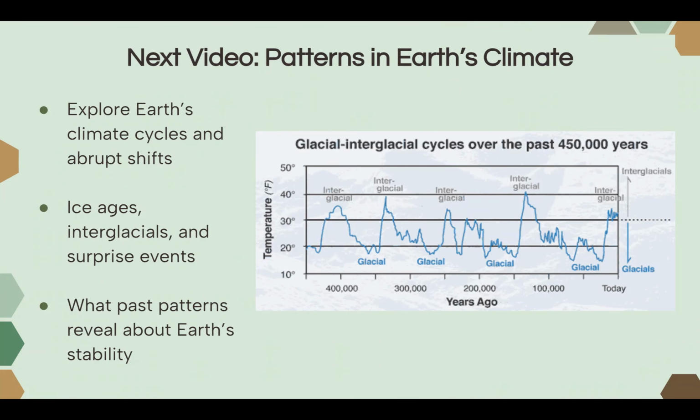So, in the next video, we're going to talk about patterns in Earth's climate. We'll explore how Earth's climate cycles have happened in the past and how there have been abrupt shifts in the Earth's climate in the past as well. We're going to talk about ice ages, interglacial stages, and also surprise shifts in the Earth's climate. And we're also going to talk about what past patterns in the Earth's climate reveal about Earth's stability.